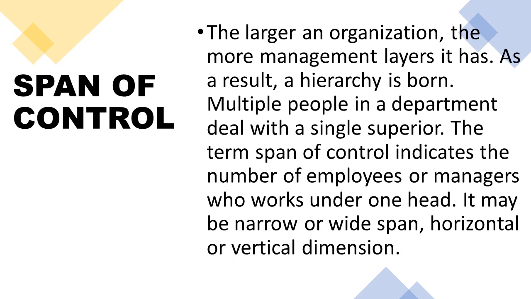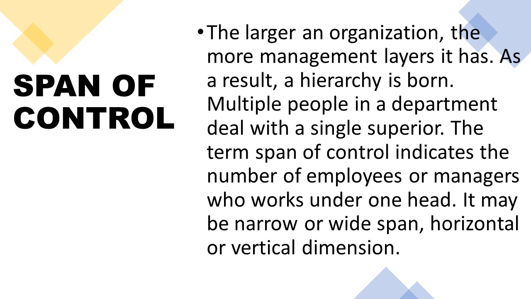The larger an organization, the more management layers it has. As a result, a hierarchy is born. Multiple people in a department deal with a single supervisor. So the team's span of control indicates the number of employees or managers who work under one head, right? You may see span of control not only in a larger organization, but in a medium size one also. If it is small, the number is very low, so you will see one or two supervisors. But in a large organization, you need more supervisors, or sometimes more employees under one supervisor.